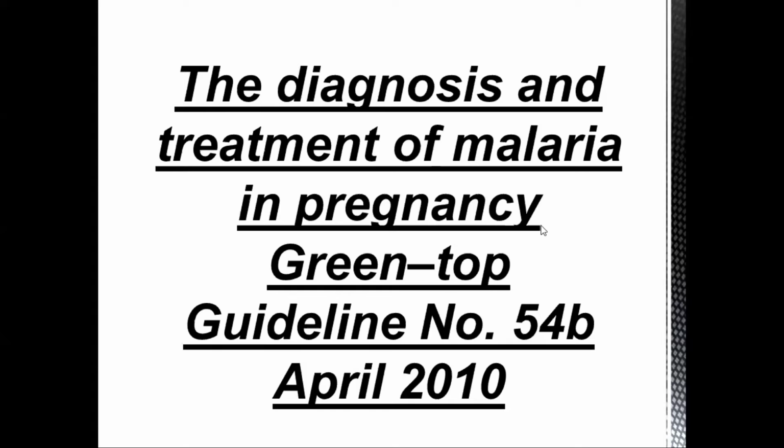However, if she's a non-pregnant woman, the mortality incidence is 15 to 20%. So it makes out that Plasmodium falciparum is the most common and the most dangerous species of malaria.